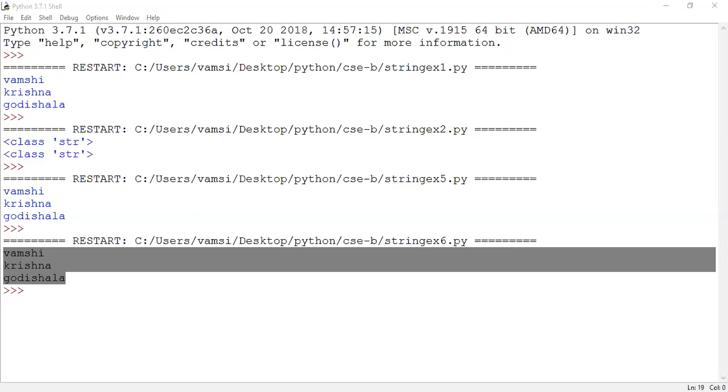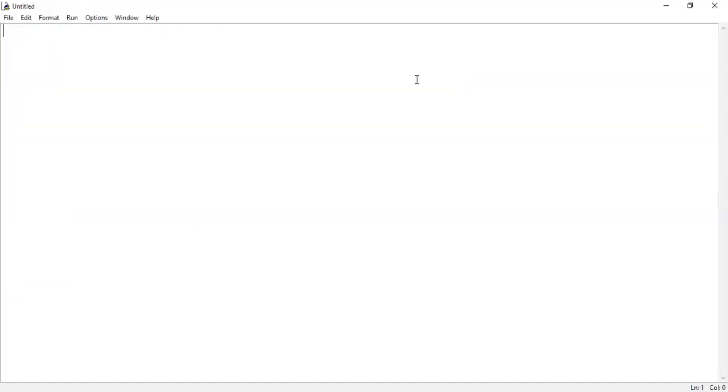So go to the new file, open a new file. Again, it is an example for handling the strings concept, guys. Now, are you able to see the untitled window? Yes, sir.